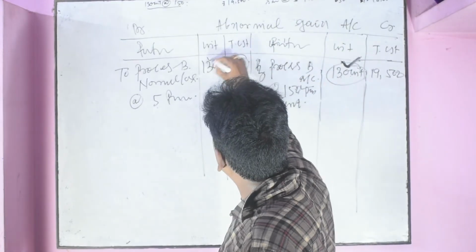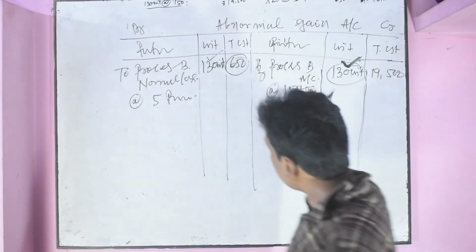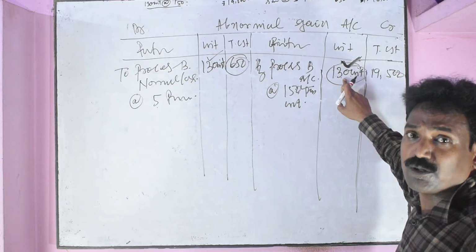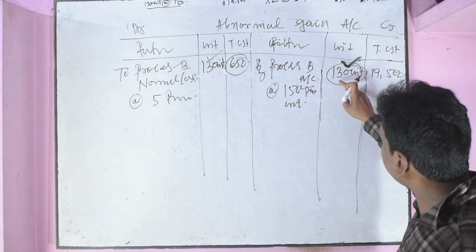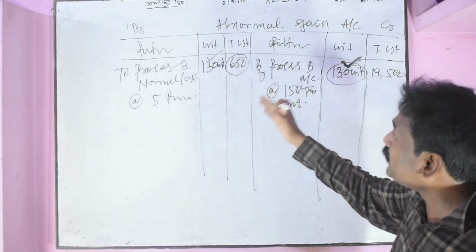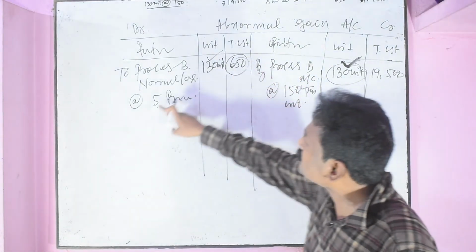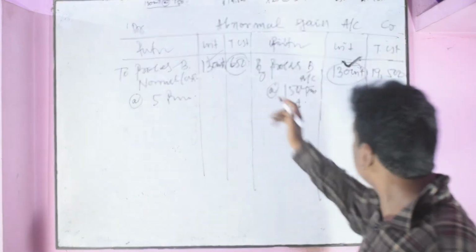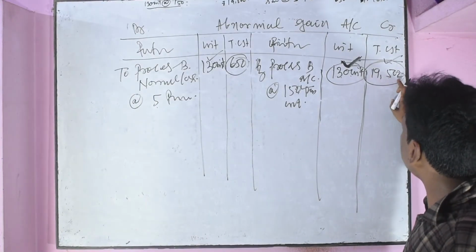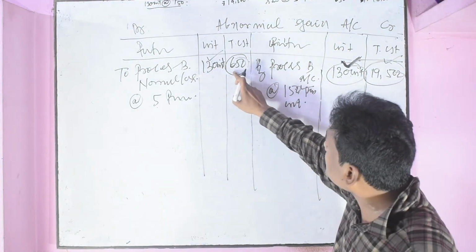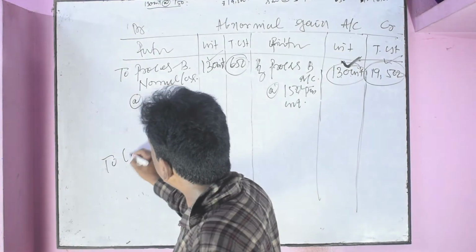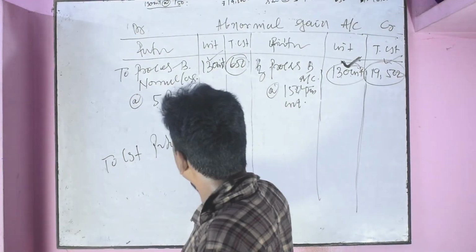That means 130 units of normal loss will be adjusted from the abnormal gain, or the total abnormal gain of 130 units covers only 130 units of normal loss at the rate of scrap per unit. Next, total abnormal gain was 19,500. It will be adjusted to the extent of 650. Then the balance will be transferred to costing profit and loss, net gain.